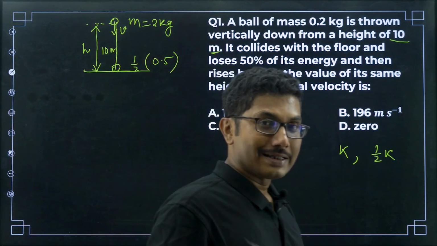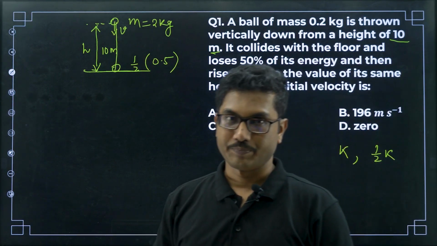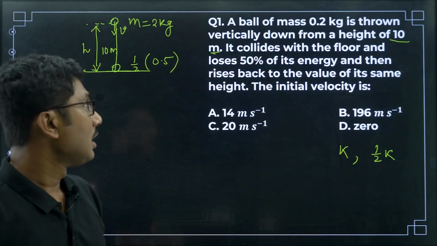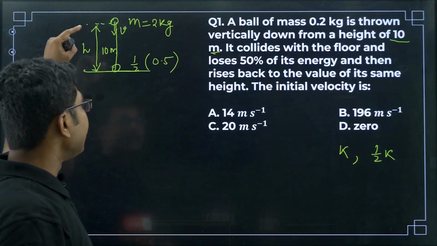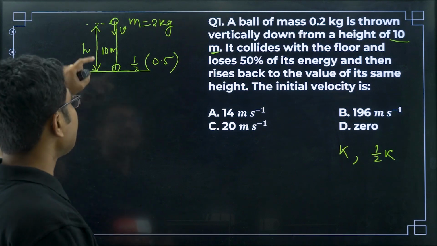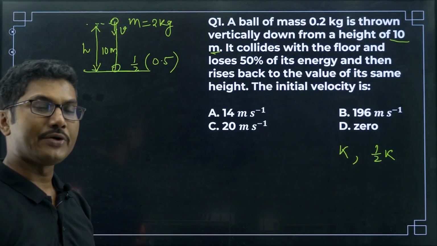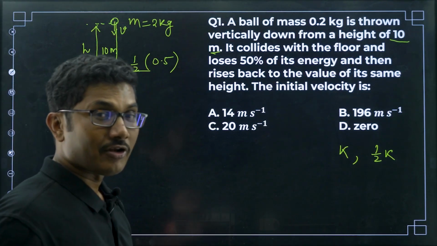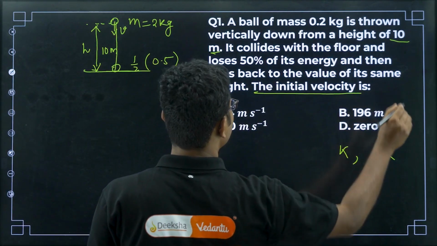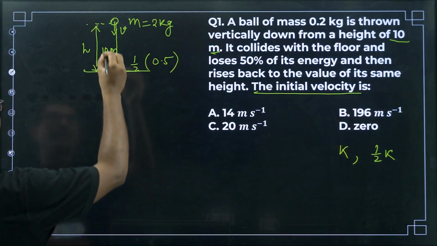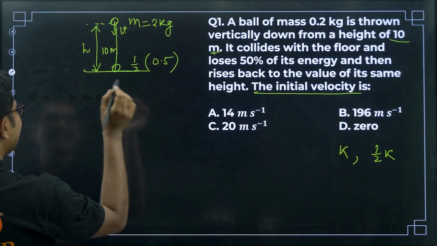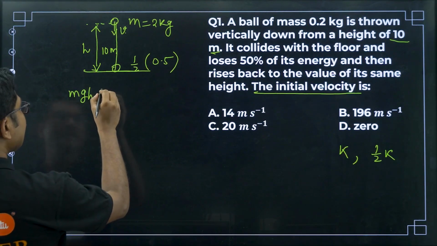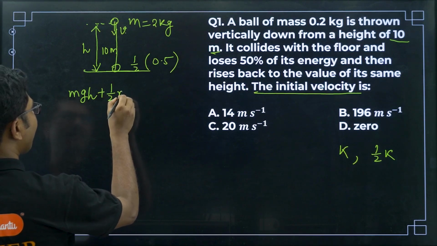Now at this point of time it does not have any velocity. Initially when you throw it, it has some velocity as well as potential energy. But after it rebounds, it loses 50% of its energy, and then it reaches the same height. So now it has only the potential energy, that is mgh. The initial velocity is what you have to find. Suppose the initial velocity is v. The initial energy is mgh, the potential energy, and the kinetic energy is half mv squared.